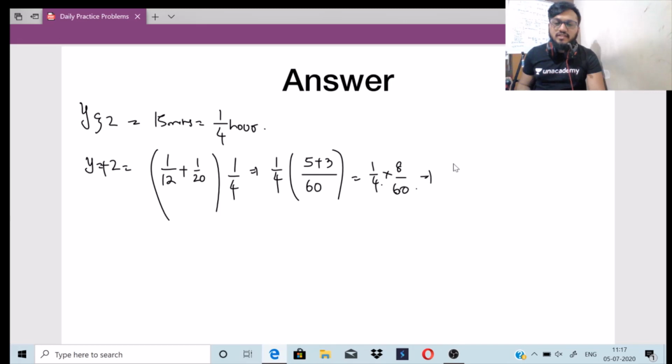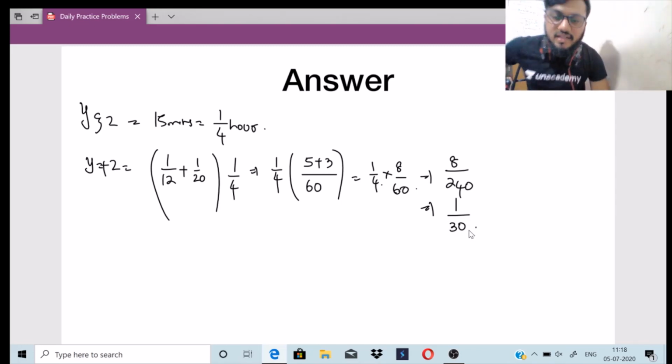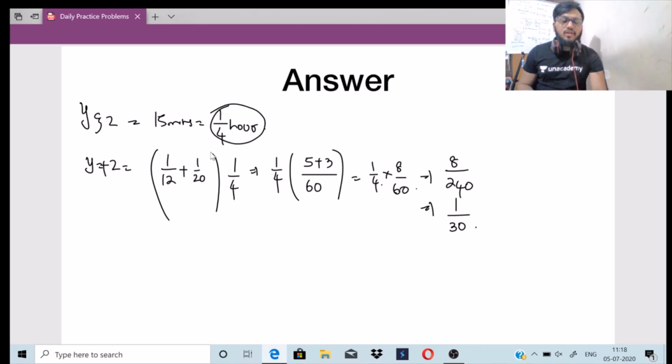4 60s is 240. 8 divided by 240 can further be simplified as 1 by 30, right? 8 ones are 8, 8 3s are 24, so 1 by 30. This is the value of Y plus Z, and this is the work they have done for 1 by 4 hours, that is for 15 minutes.